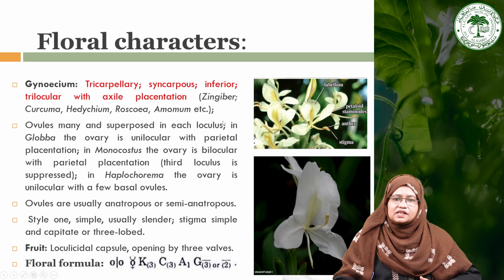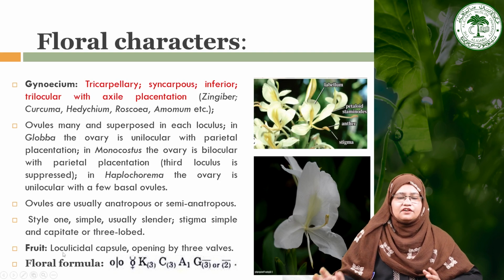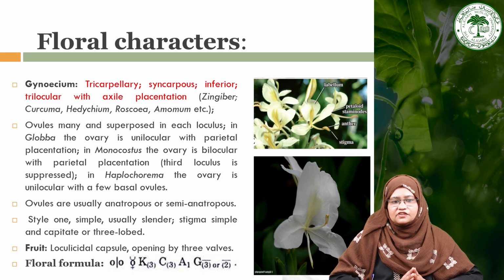And as you can see here, there is the presence of the anther. The style runs in between the staminal tube of this particular anther. So it is not distinct, it runs with the anther lobes. And if we see the fruits, they are loculicidal capsules that open by a 3-valve structure.